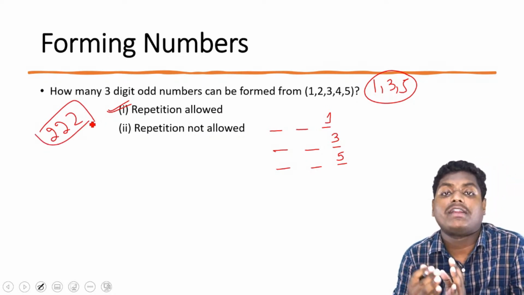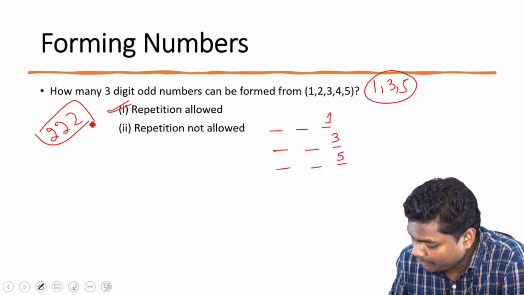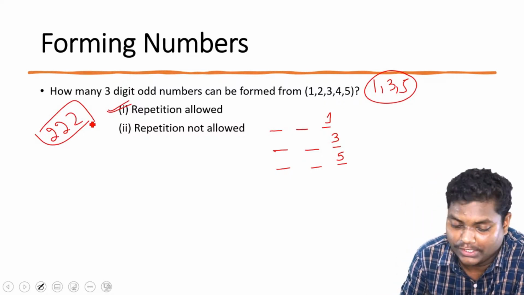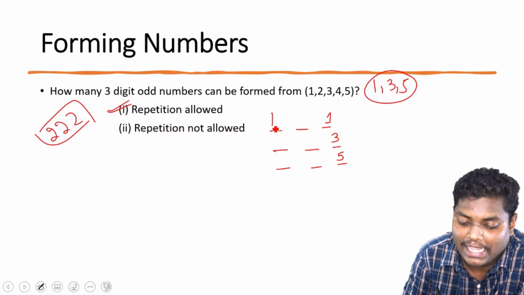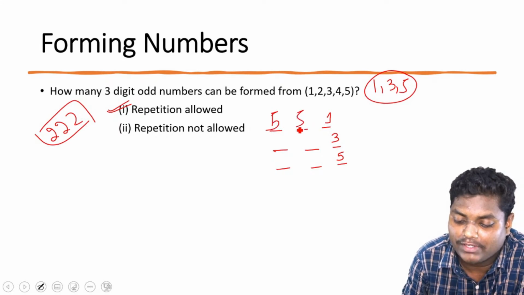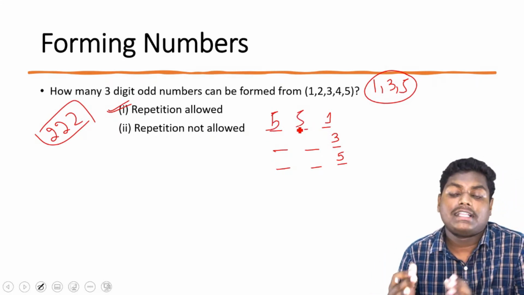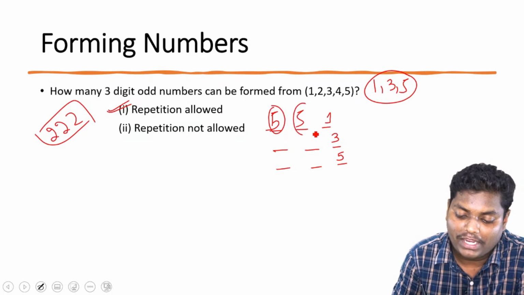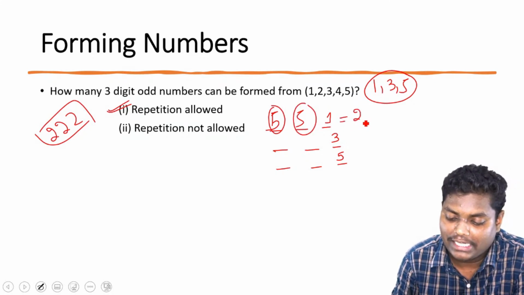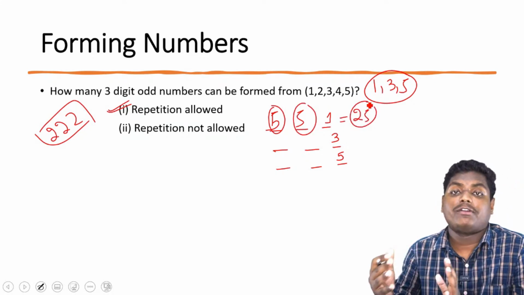We can have this number recurring again in the digit. Is that point clear? So we will be having here 5 more ways. Since 5 numbers are there, we can have 5 more ways here, 5 more ways here. So basically we can form this number in 25 different ways.